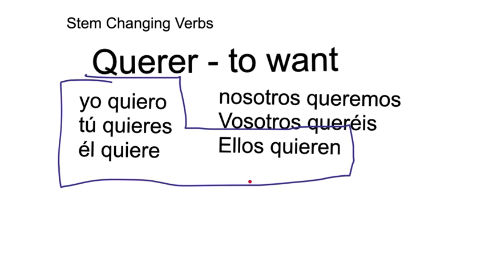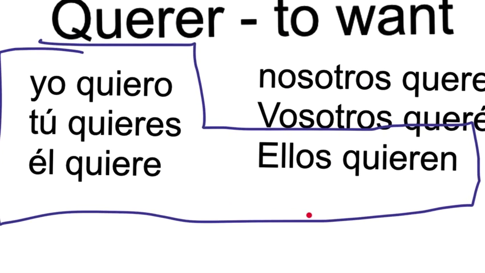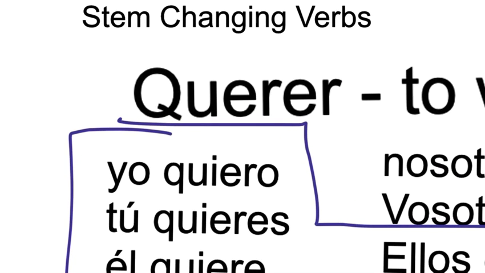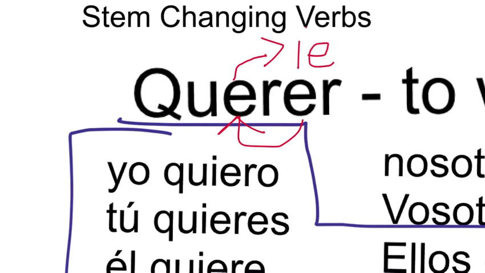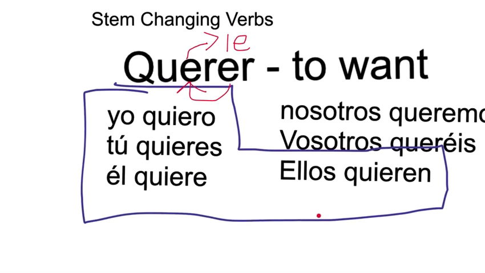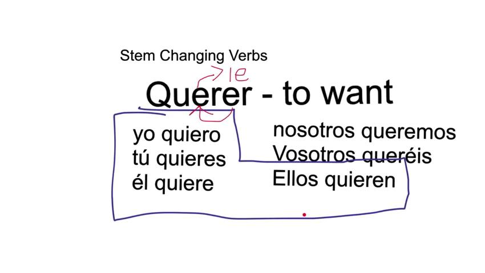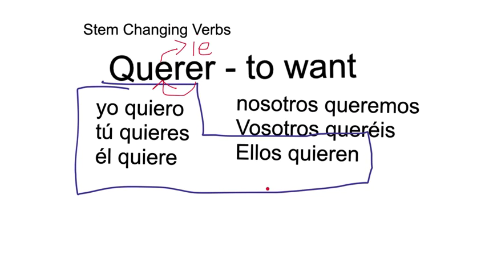So in this example here, we will notice that the next to the last E will change to an IE. Where does it do this? It does it inside the shoe. Inside that shoe pattern of the verb.